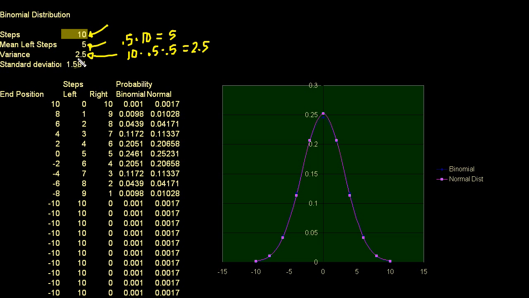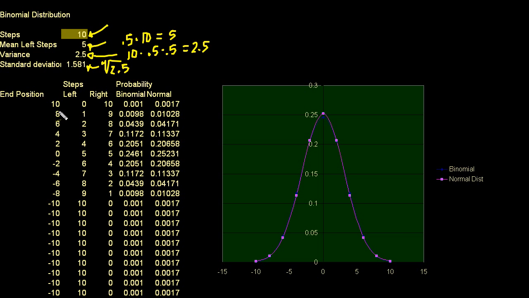If you actually click on the cell and look at the actual formula, I did that, although sometimes when you see it in Excel, it's a little bit confusing. And this is just the square root of that number, right? The standard deviation is just the square root of the variance. So that's just the square root of 2.5.